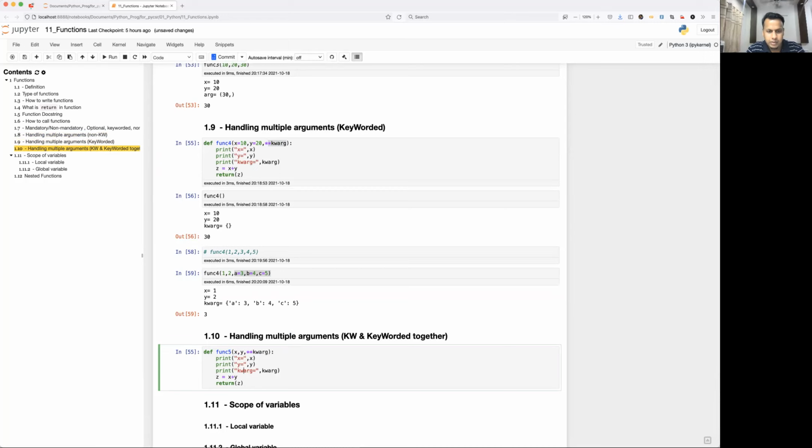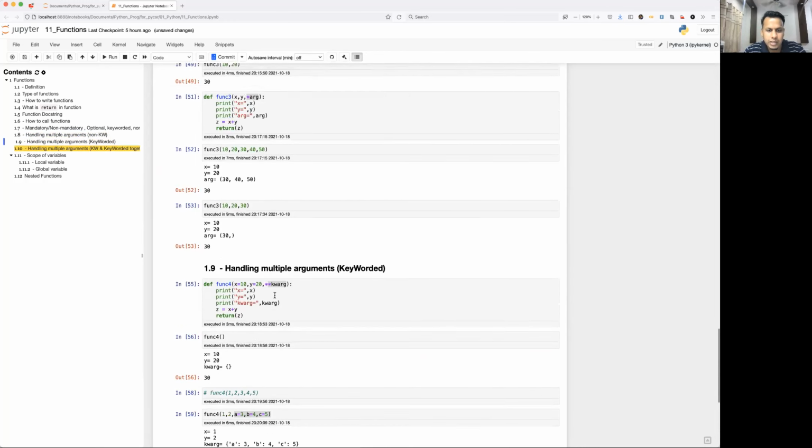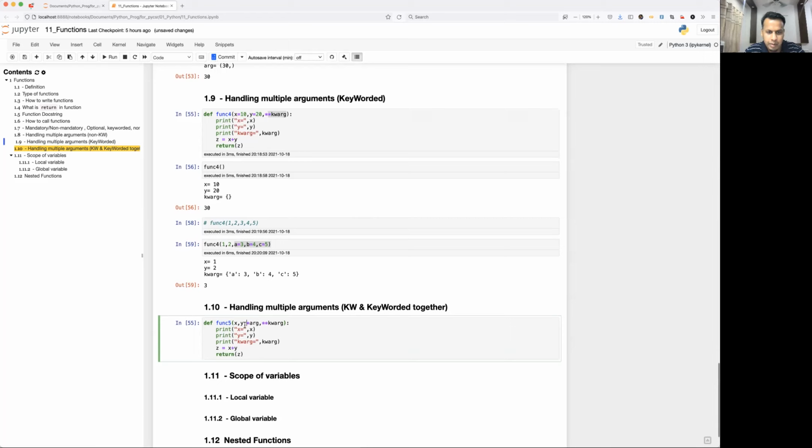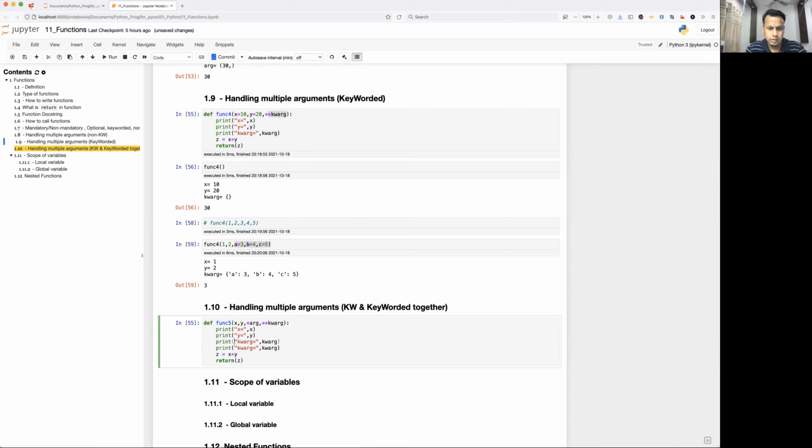So here I will have one more, star arg. You may have the question, could I have put star arg after here, right? No, I have already shown you all keyworded arguments should go at the end, and before that only non-keyworded arguments. So the same rule will be applied here also. So I'll just put arg here.